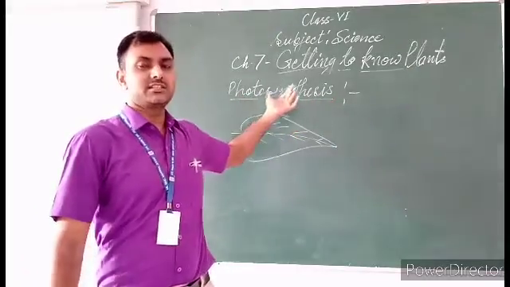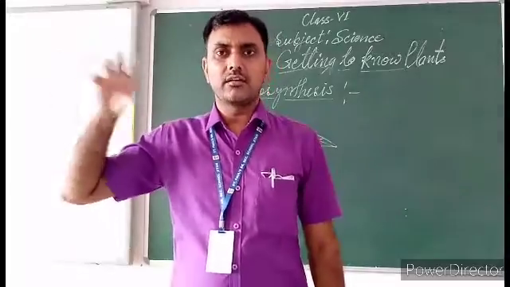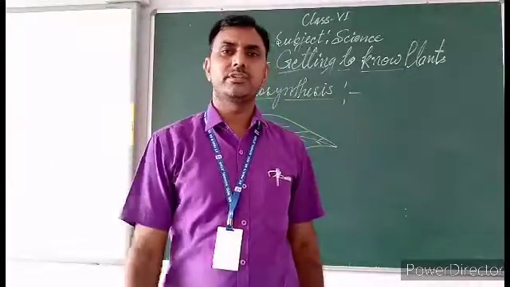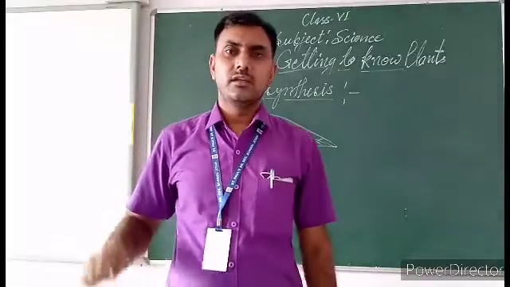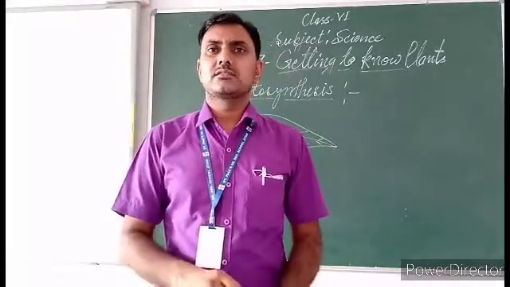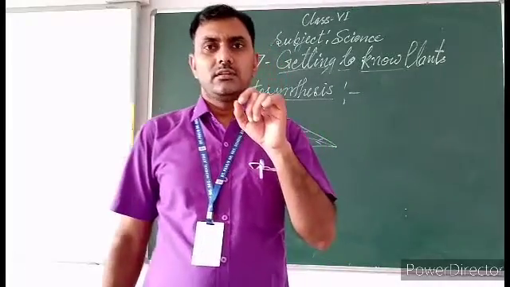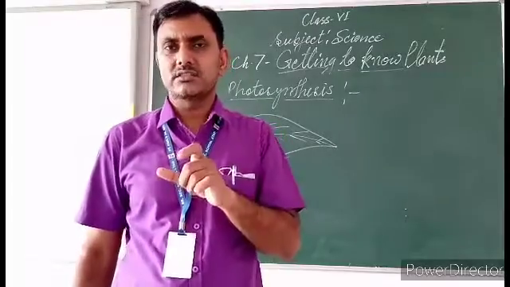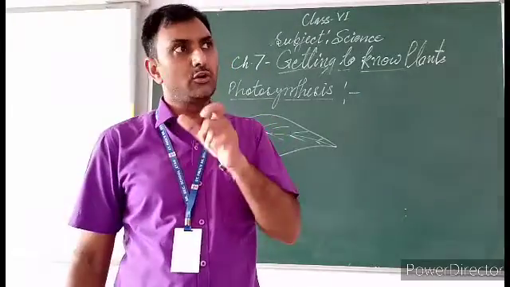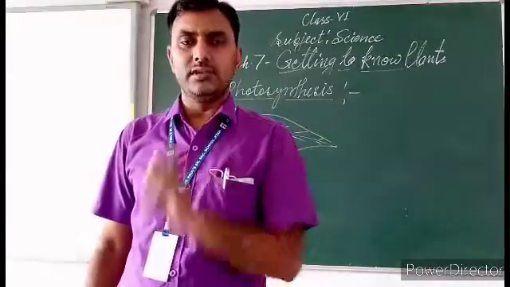Photo means light. So sunlight is present in the leaf. There is chlorophyll, the green color pigment, and the chloroplast makes chlorophyll.